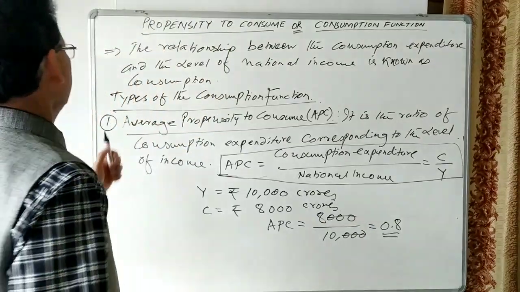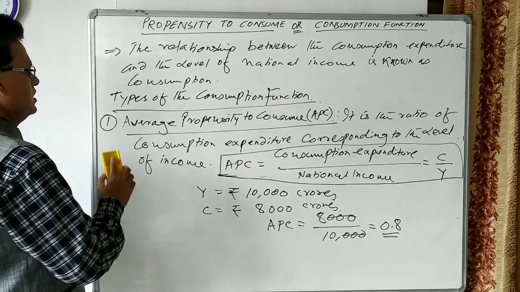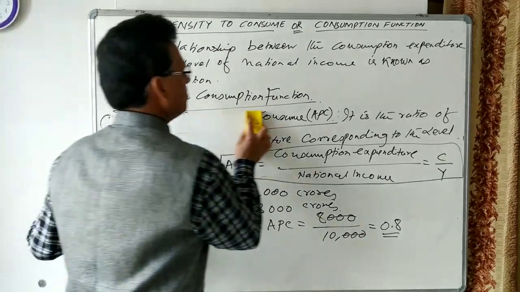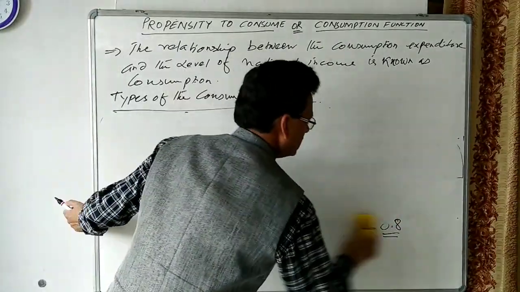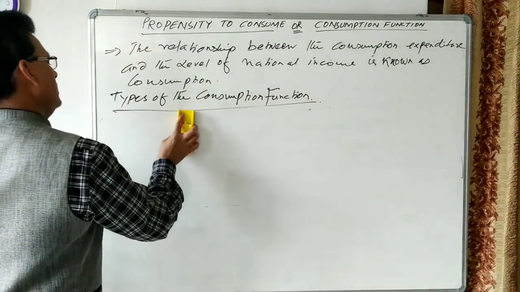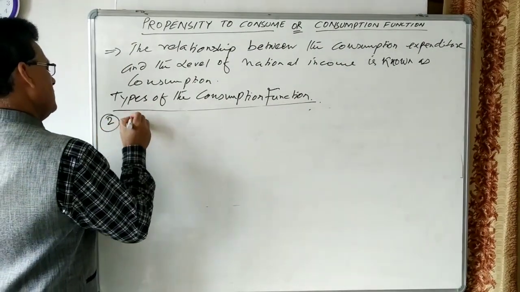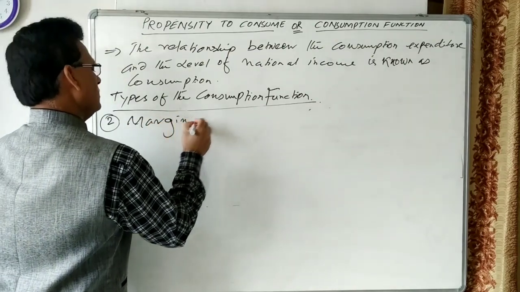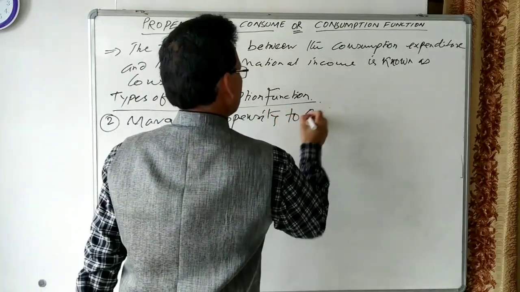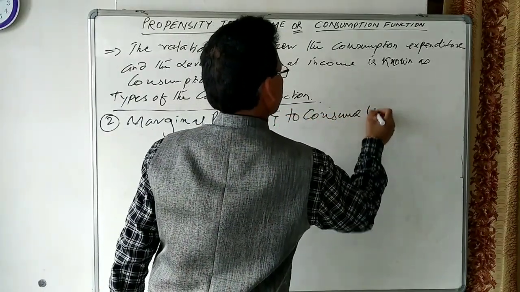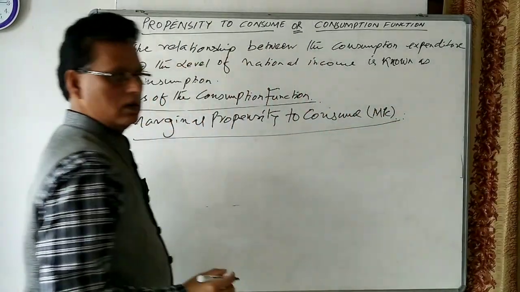So let us see the second aspect of the propensity to consume, and that is the marginal propensity to consume, MPC.